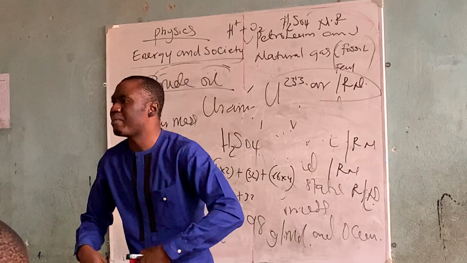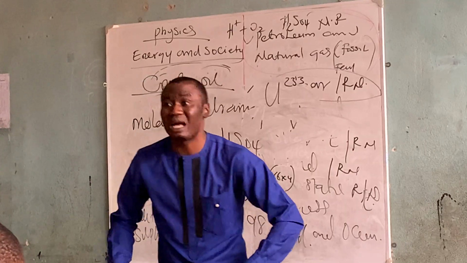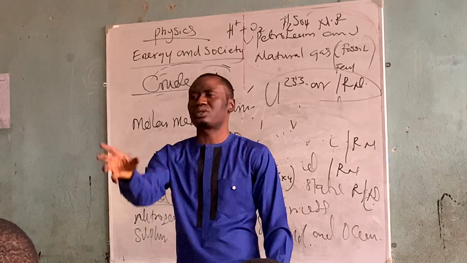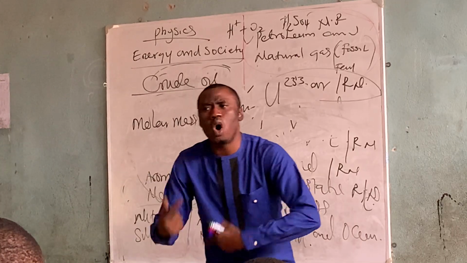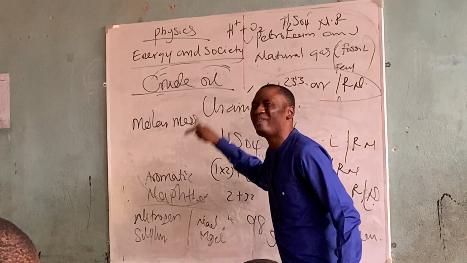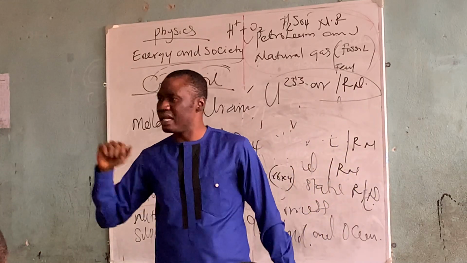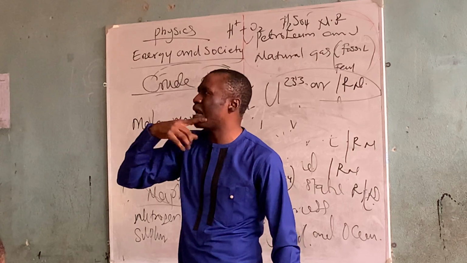Nuclear fission, some of them are natural phenomena. Radioactivity can be a natural phenomenon. They can occur on their own, and some of them can be induced to occur. The ones that occur on their own are radioactive elements. Uranium can disintegrate without anything.